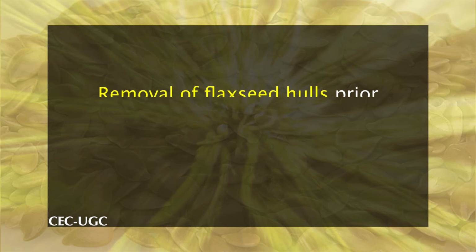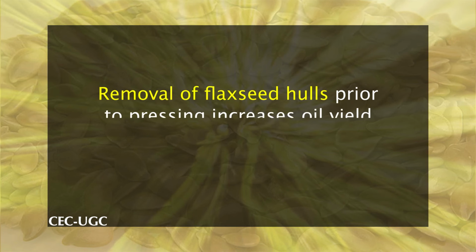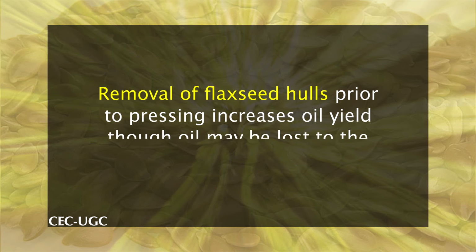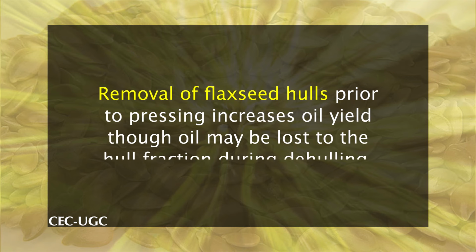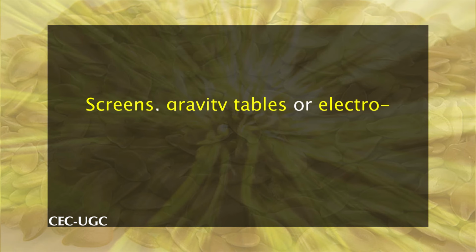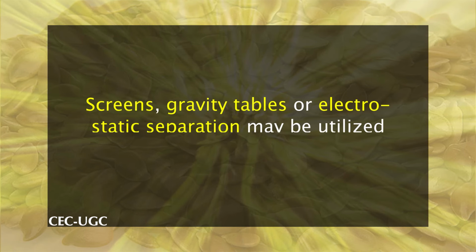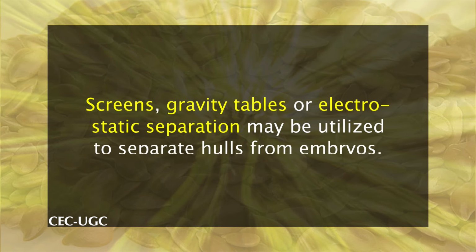It has been noted that the removal of flaxseed hulls prior to pressing increases oil yield, though oil may be lost to the hull fraction during dehulling. After breaking the seed in the first step of dehulling, screens, gravity tables or electrostatic separation may be utilized to separate hulls from embryos. Embryos can be pressed with greater energy efficiency after hull removal.